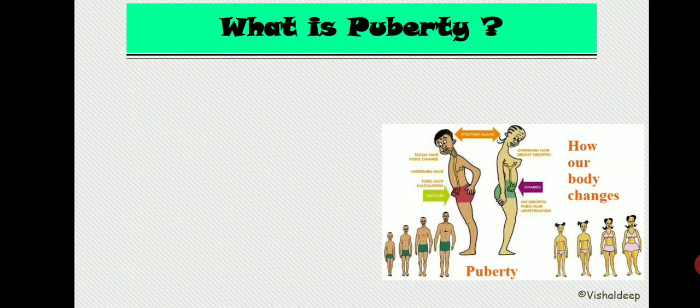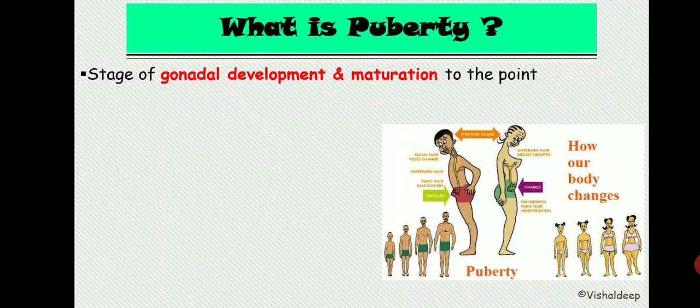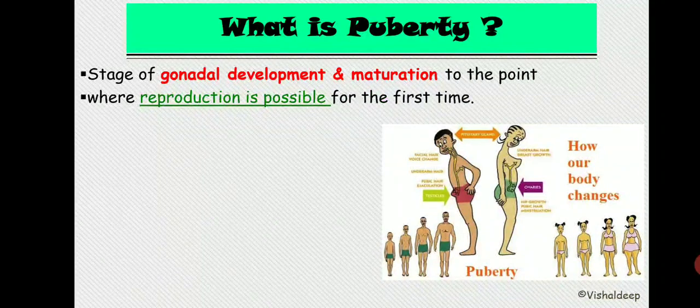What is puberty? As far as the definition is concerned, puberty is defined as a state of gonadal development and maturation to the point where reproduction is possible for the first time. So this is the definition of puberty. Puberty basically has two components.